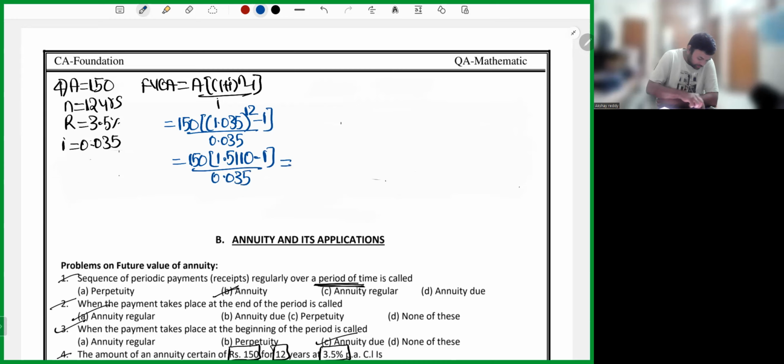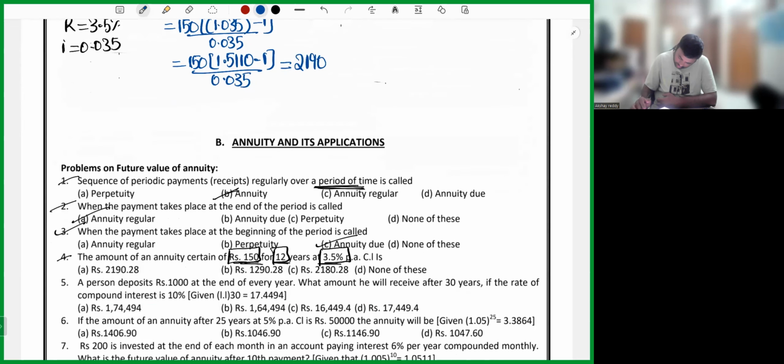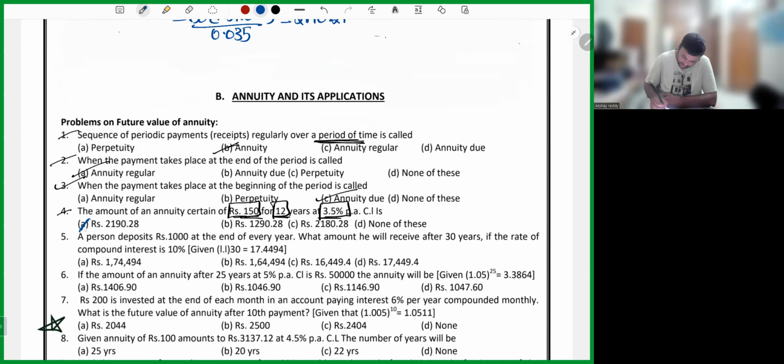Final answer I'll write: minus 1, into 150, divided by 0.035. You will get 2190. Okay. So I hope the point is clear, my dear friends. Let's see what is our answer. We got 2190.29. Approximate answer you will get. Some decimal differences are completely fine.